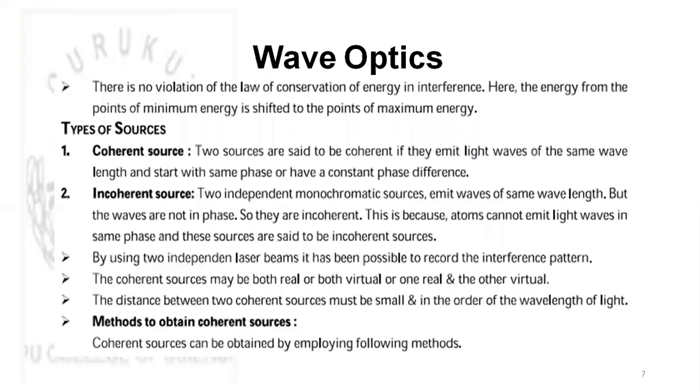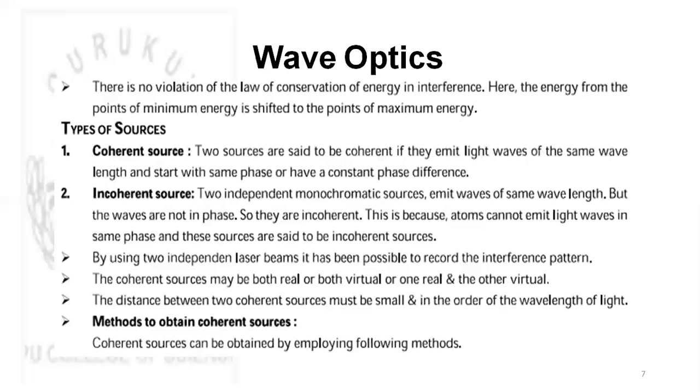There are two types of sources, coherent and incoherent sources. Two sources are said to be coherent if they emit light waves of the same wavelength and start with the same phase or have a constant phase difference. Incoherent sources are two independent monochromatic sources of the same wavelength, but the waves are not in phase, and they are said to be non-coherent or incoherent. This is because atoms cannot emit light waves in the same phase.